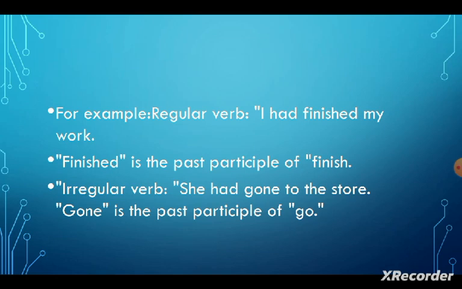Let's talk about regular verbs and irregular verbs. Regular verb: I had finished my work. Finished is the past participle of finish. Irregular verb: she had gone to the store. Gone is the past participle of go.